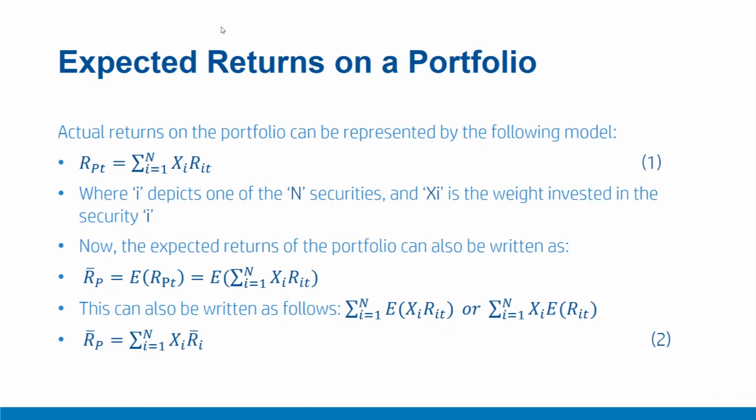Now, keeping this in mind, we know that expected returns on any security for any period are the simple average, if all the return observations are equally likely, of the returns sampled from the past periods. What does it mean and what are its implications? This simply means the following.